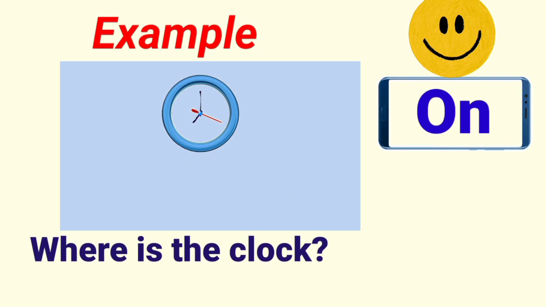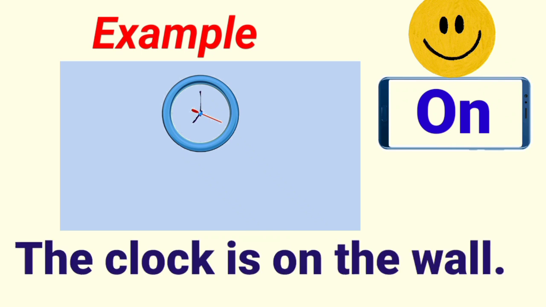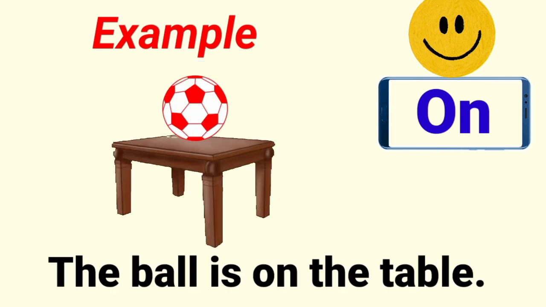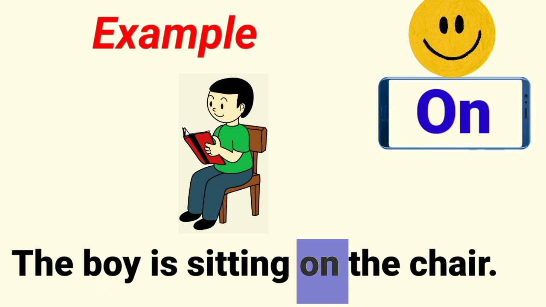Children, where is the clock? The clock is on the wall. Where is the clock? It's on the wall. The ball is on the table. Where is the ball? On the table. Here, on is a preposition used to identify the position of the thing, that is the ball. The boy is sitting on the chair.